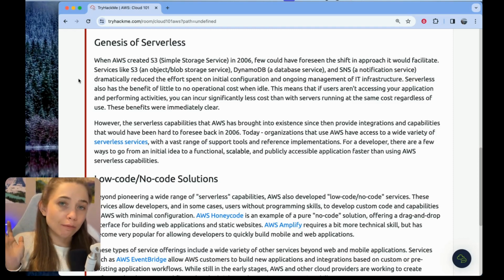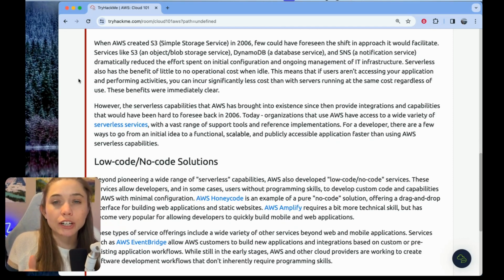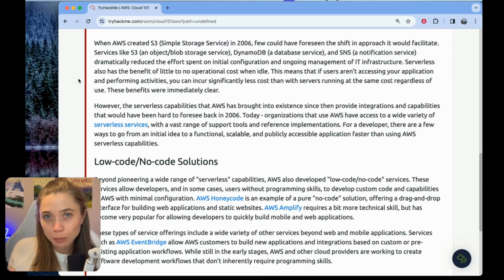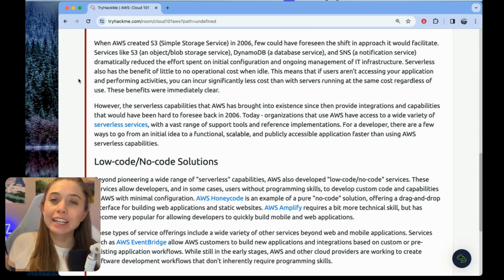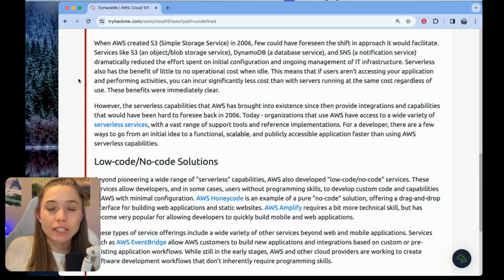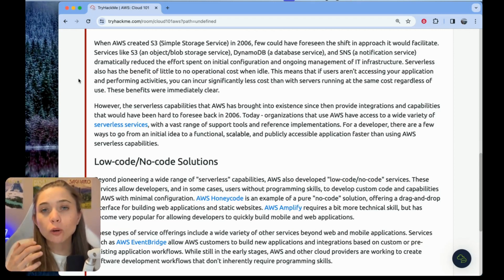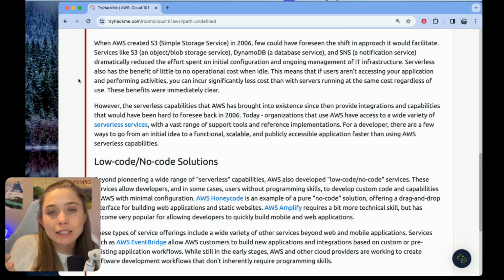That's a very simplified explanation, but one of the really important things, and this is part of what's mentioned here, to understand about serverless is that typically when you're using serverless services in AWS to build a serverless application, you do not pay any cost for your application when the application is idle. So in a traditional model where you're running your application on a server that you manage, you are paying at least something to have that server up and running all the time.